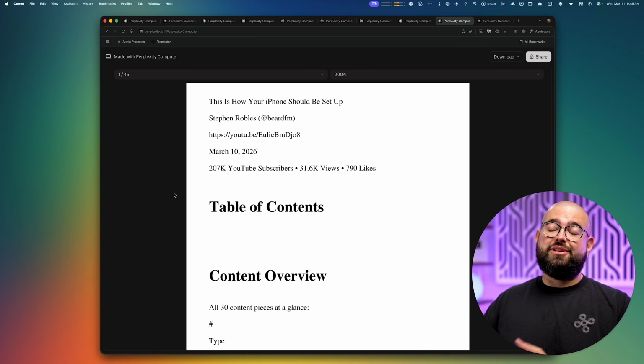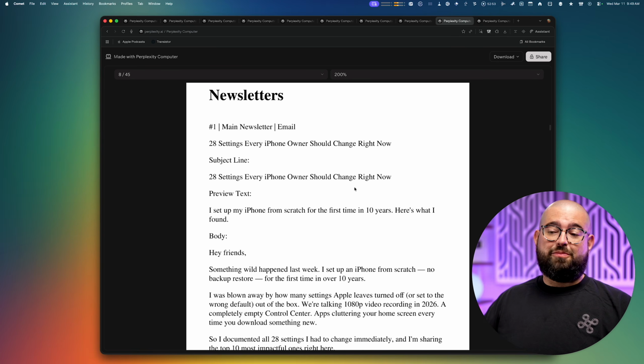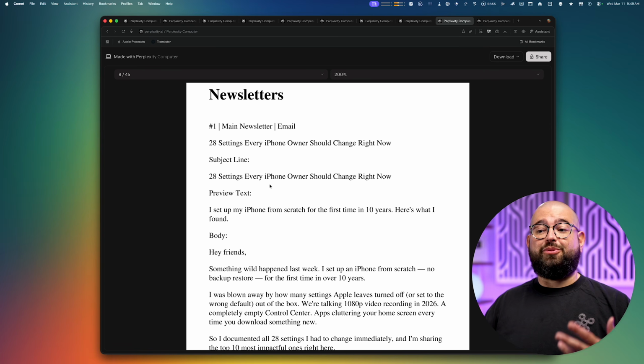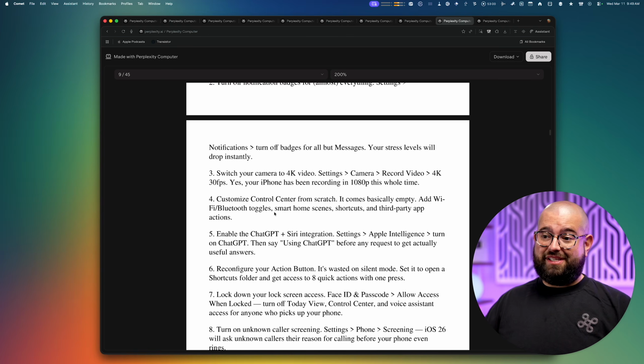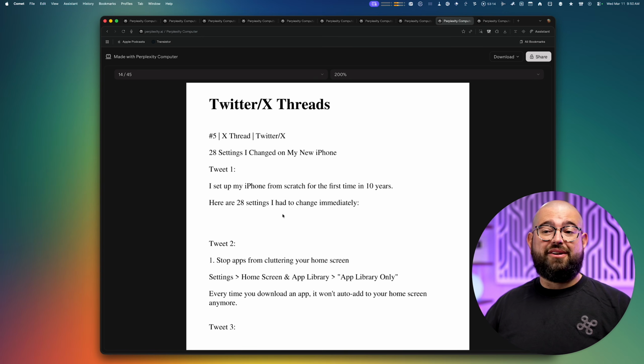do that too. Like for instance, I gave it one of my videos, this is how your iPhone should be set up, and asked it for 30 different pieces of content. Now it created this PDF, which I can download, but it gave me social media post ideas, actually generated multiple newsletters that I can use. Of course, I would massage this, put some of it in my own words, but this is a huge starting point, and as a solo creator, this is a huge lift for getting me to share my content in multiple